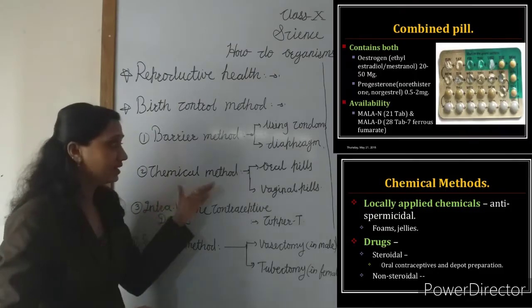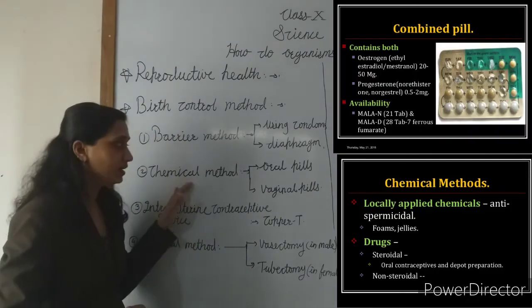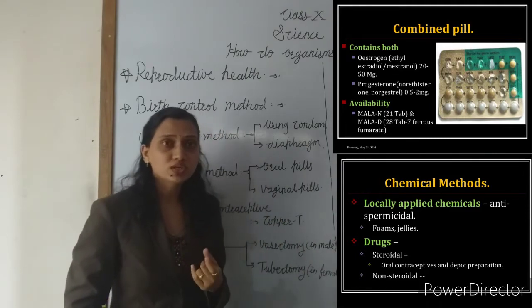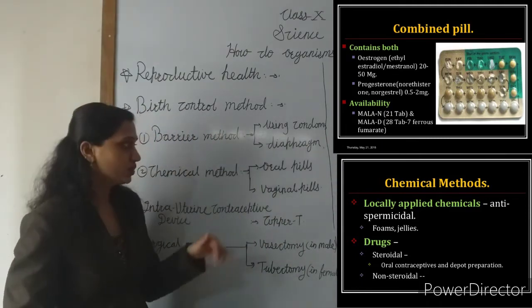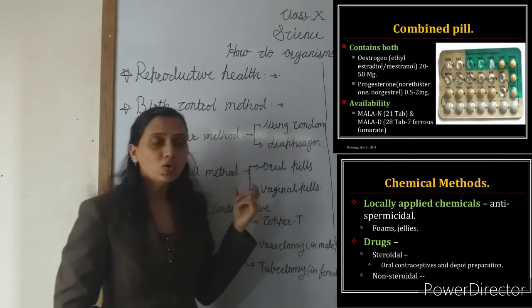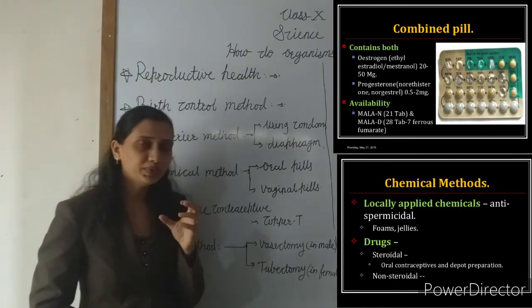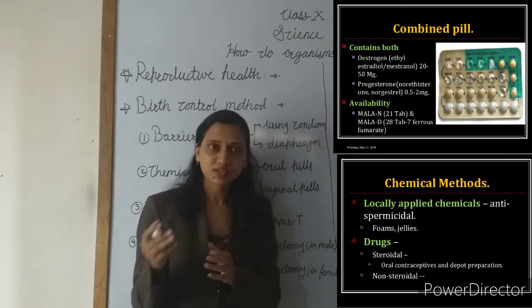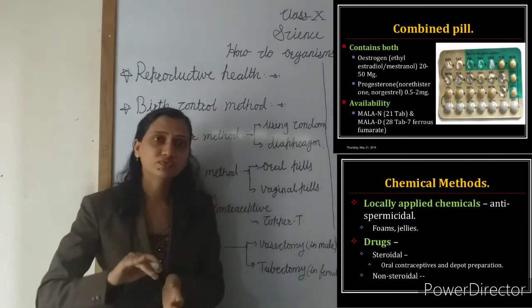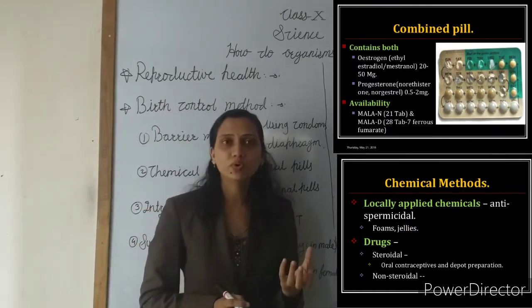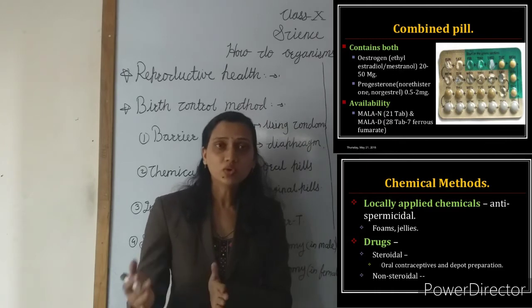Now the second one is the chemical method. In the chemical method, pills, the medicines, are used. Two types of medicines are used. One is the oral pill and the second one is the vaginal pill. These pills prevent the ovulation process in the female body, meaning the pill stops the formation of the ovum from the ovary.